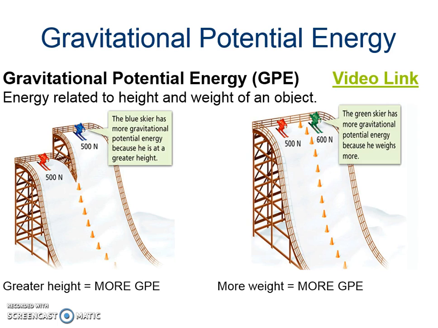So think roller coasters. The higher that first hill, the more gravitational potential energy you are going to have, meaning as it's converted over to kinetic energy, you're going to be going a lot faster at the bottom of the hill versus a roller coaster that has a small little hill. All right, and hopefully we can investigate that in this unit.